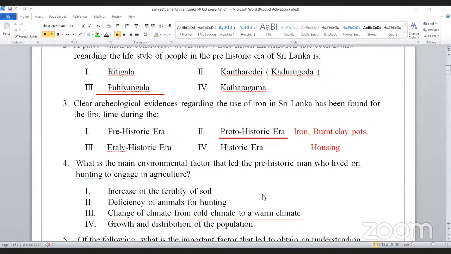During the Holocene era, between 7000 BC to 4500 BC. Right? Holocene era, yes.